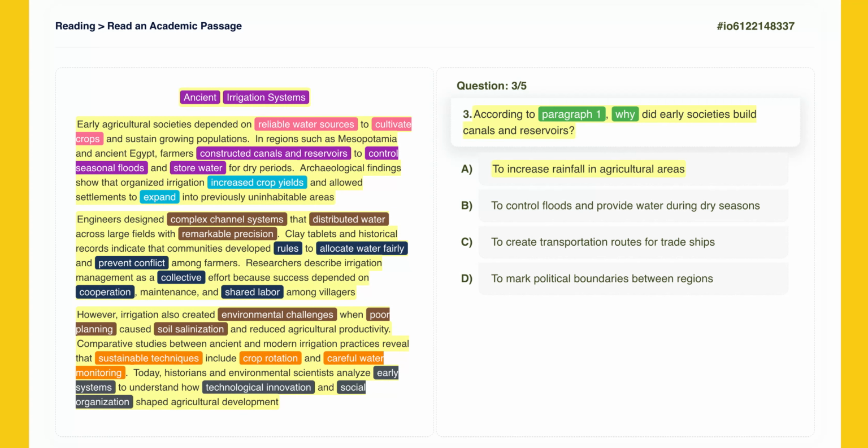The text talks about controlling floods and storing water, but it never mentions that building these structures could increase rainfall. Humans built them to manage existing water, not to change the weather.